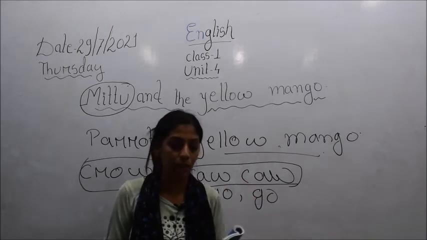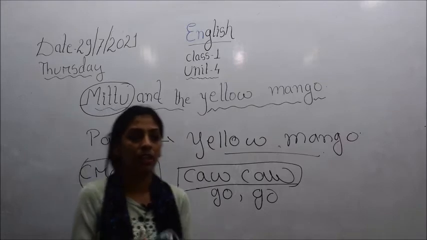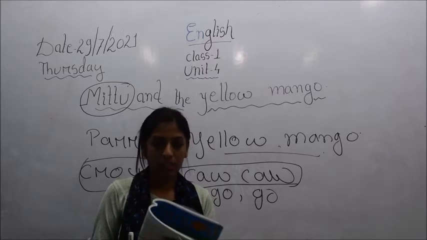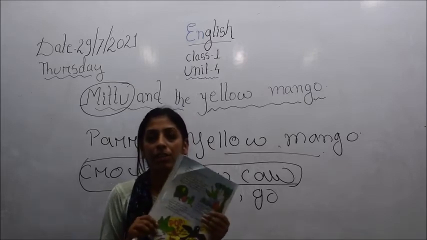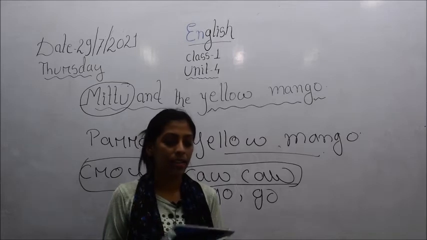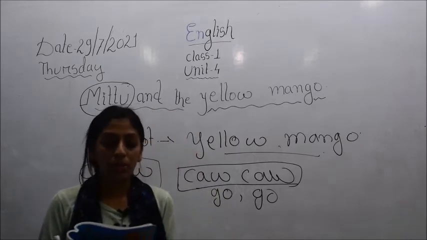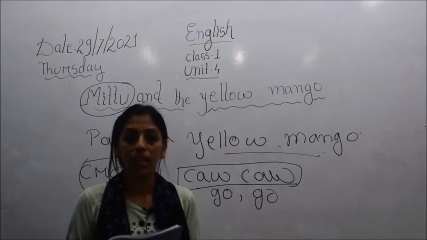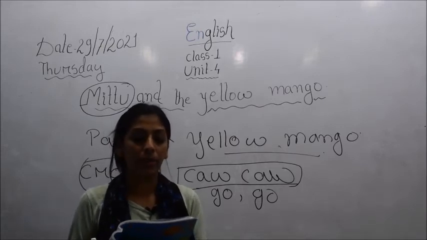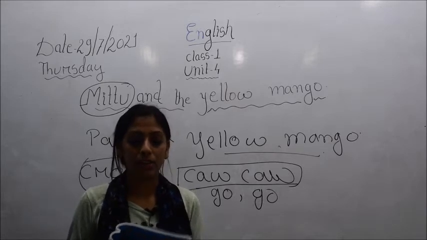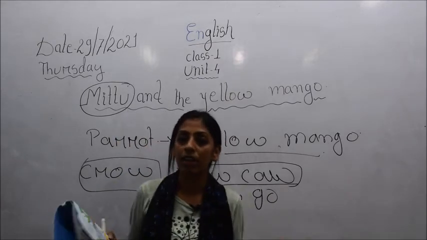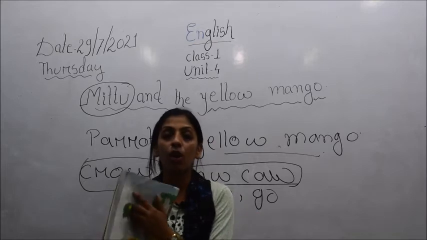Okay children, I hope up to here it's clear, and then we will see further. Then on page number 46, here you see children, what happened is that Mittu saw a red balloon. He saw a red balloon. It was under a tree. He had an idea. So, since the crow chased Mittu away, Mittu saw a balloon.